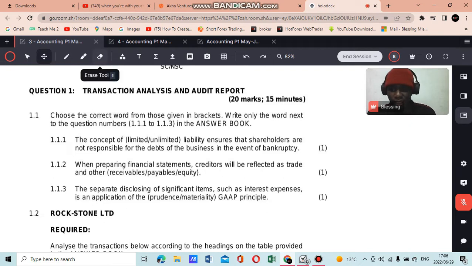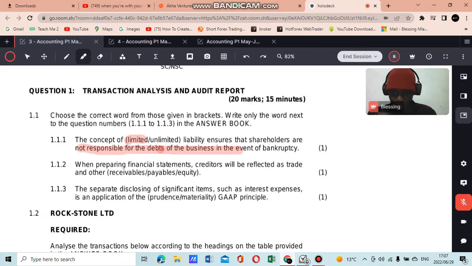So the answer here is limited. Why? Because they say shareholders are not responsible for the debts of the business. With limited liability, the liability is only limited to the business, not the shareholders, not the owners.